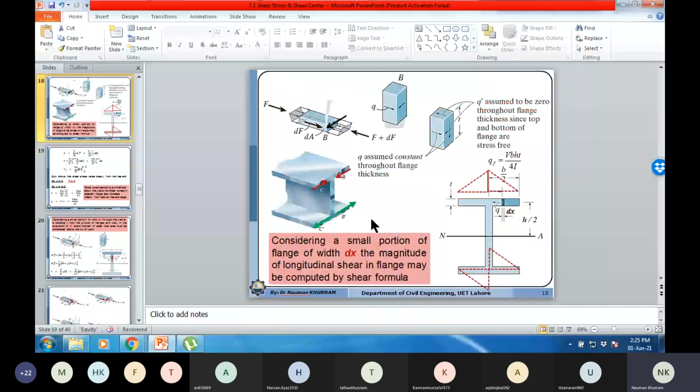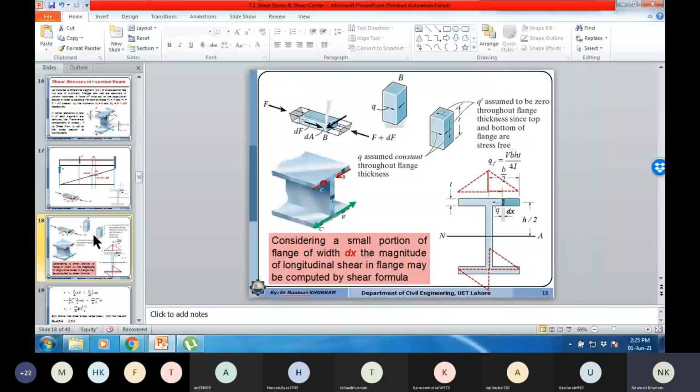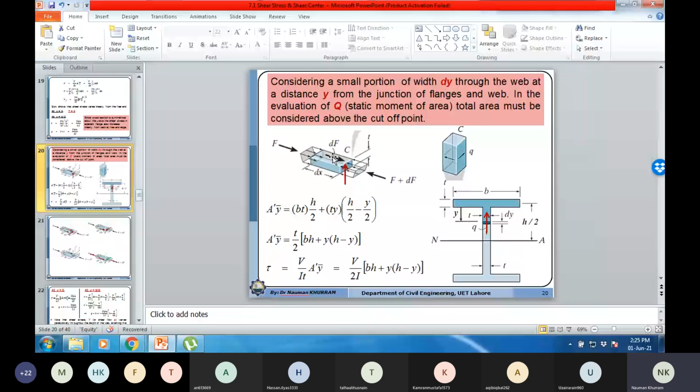So in this portion F2, yes. So with respect to the bottom, this would be the way. So the resisting balancing component must also be in the same direction. Actually, I want to show that whether you are considering the top web above the neutral axis or below the neutral axis, the direction of the shear flow will either be in the upward or downward direction.